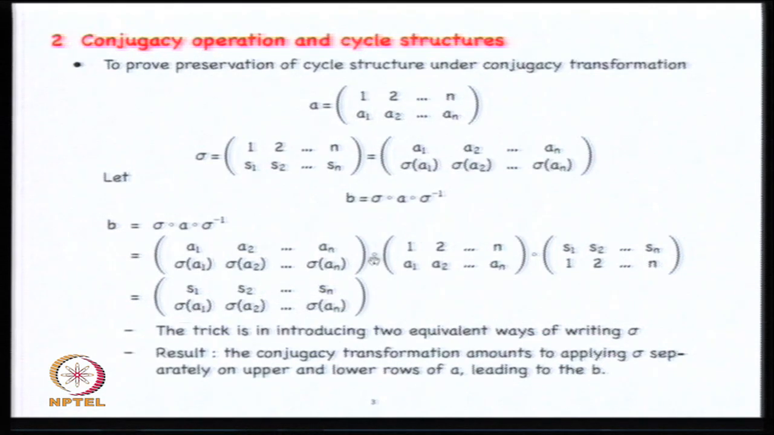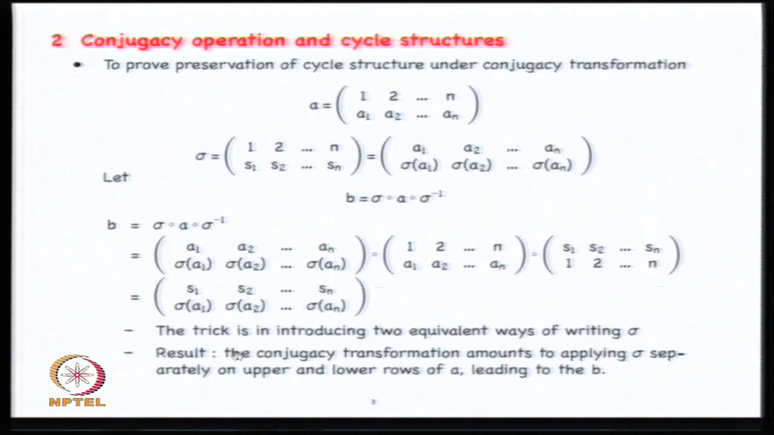But now I can do the second operation where I cancel off the A1, A2, An row, so that I am left with an answer S1 to Sn, and correspondingly the lower row is sigma of A1, sigma of A2, sigma of An. So B is of this particular form. Now, as I said, the trick is in introducing the two equivalent ways of writing sigma, which were clever. The result is now very interesting.